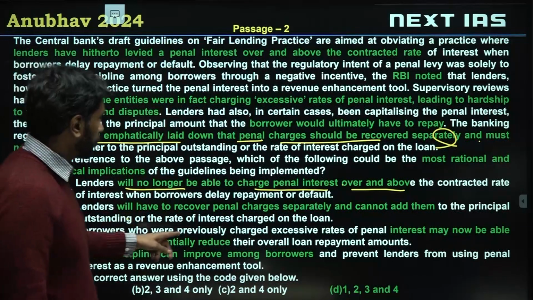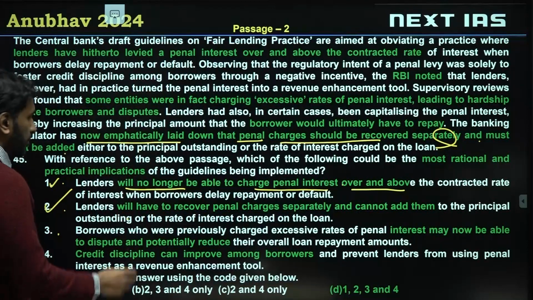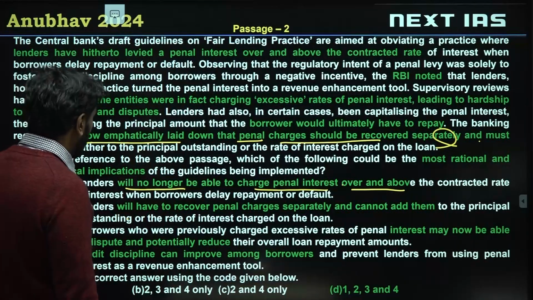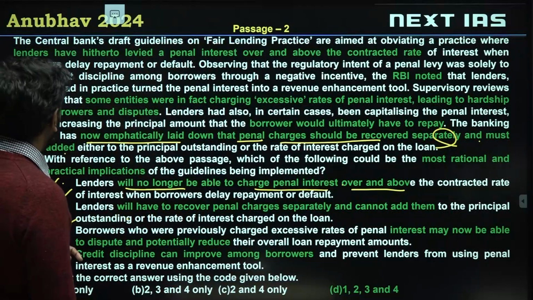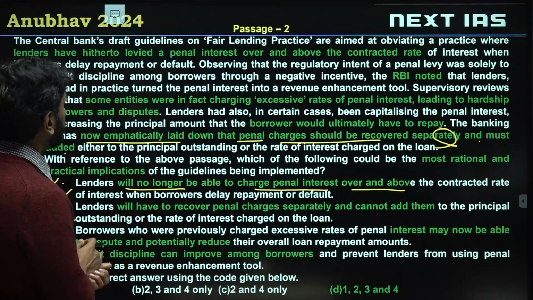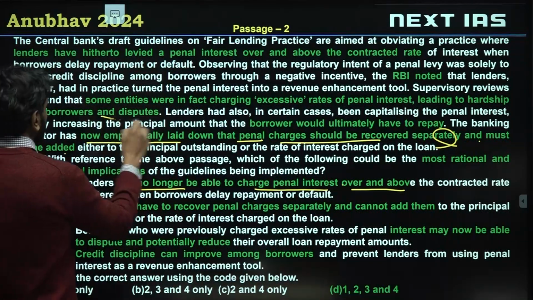Three, borrowers who were previously charged excessive rates of penal interest may now be able to dispute and potentially reduce them. So again, indirectly stated. Dispute is coming from the fact that there are borrowers and disputes.